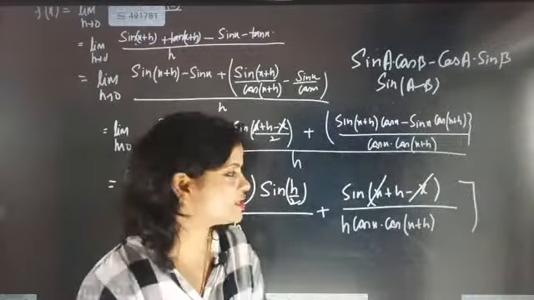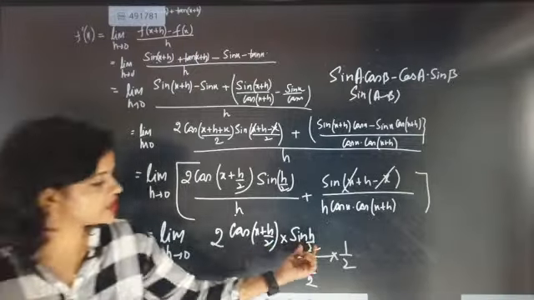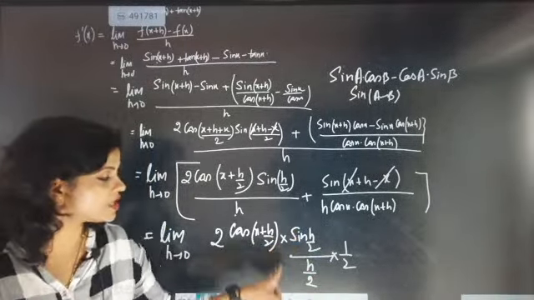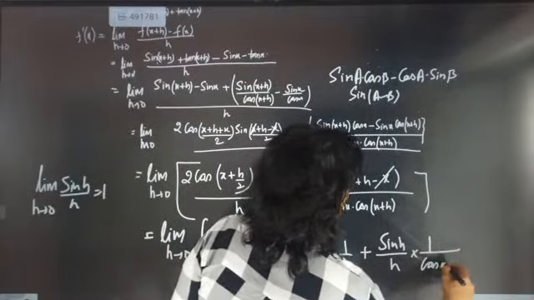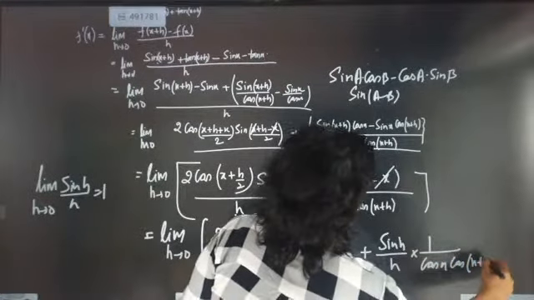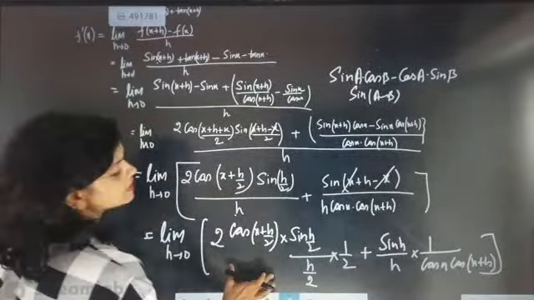Okay, why have I done it like this? Because we know the formula, limit h tends to 0, sine of h by h equals 1. So whatever is here, if written the same, then this will completely give you 1. Okay, so now after this we will be writing sine h by h into 1 by cos of x plus h. If you are capable of reaching this step, then only 4 marks will be awarded.